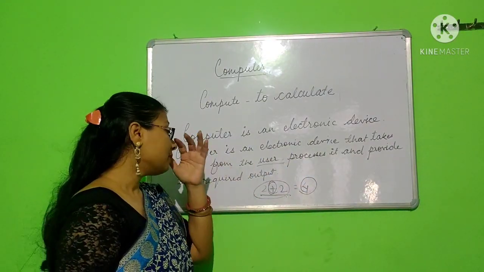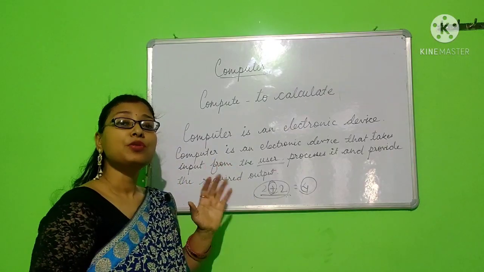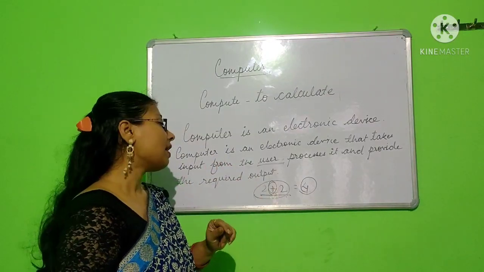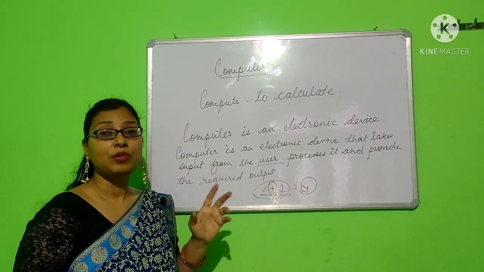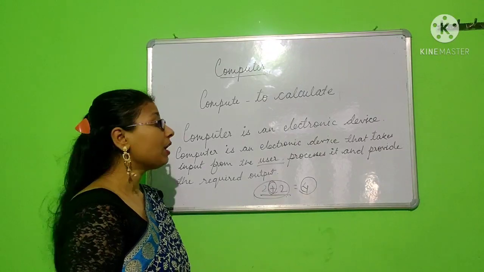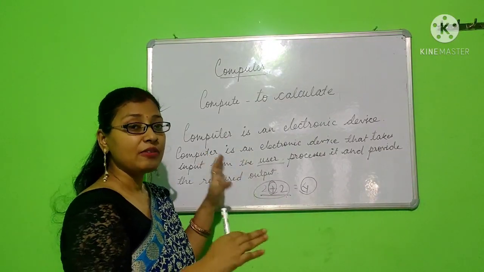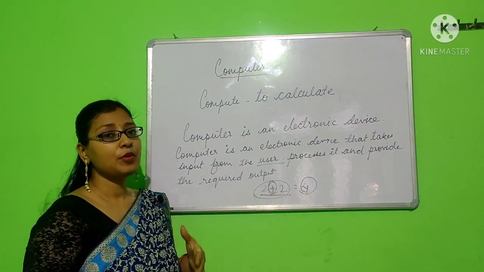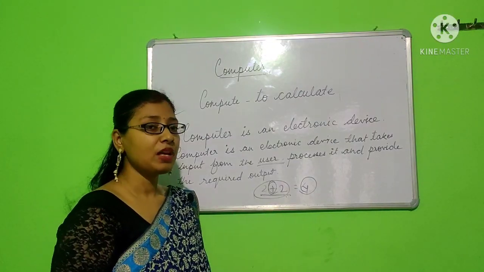Okay, with some hardware. To provide the output, we need some devices called hardware. With the help of that, the computer can provide the output to the user. Okay, I hope you have understood the definition of computer. A computer is an electronic device. It takes input, it processes and provides the output.